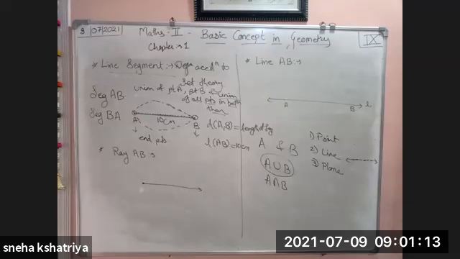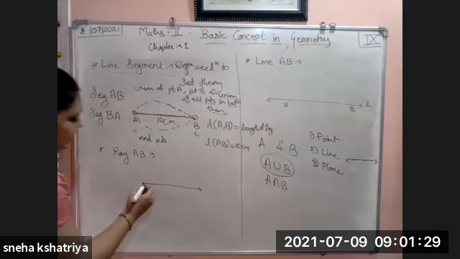Suppose A and B are two distinct points. The union or set of all points on segment AB and the point P such that A-B-P is collinear is called ray AB.